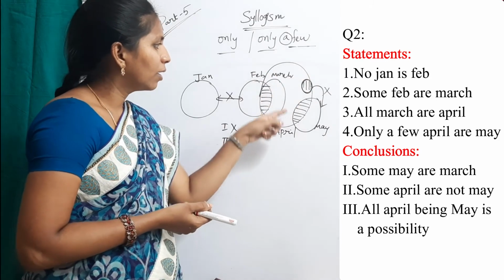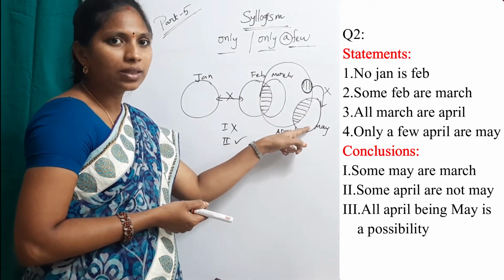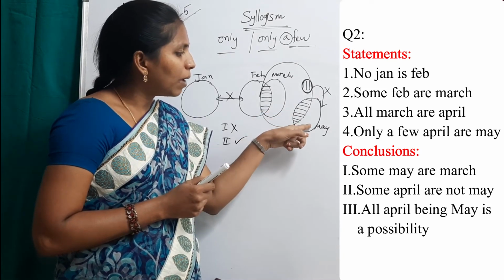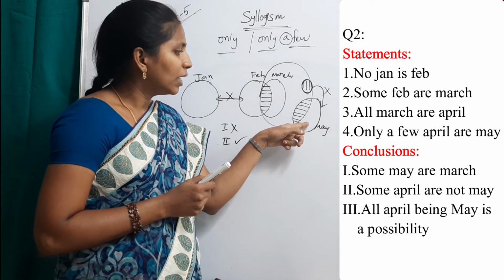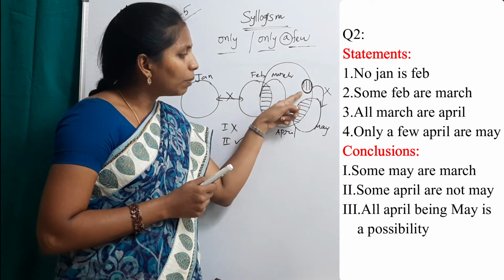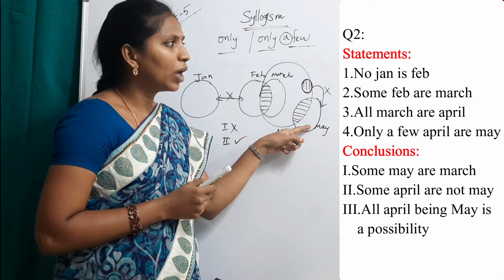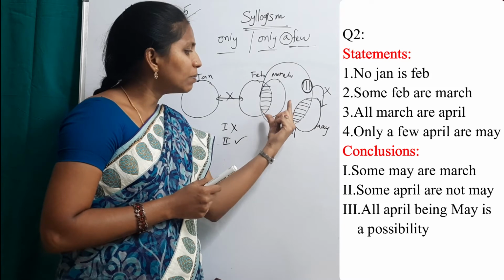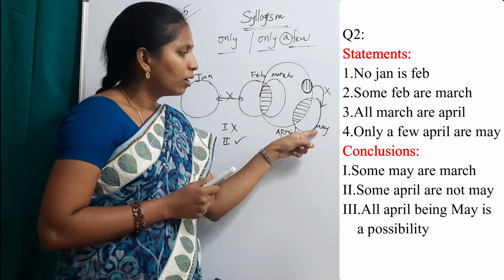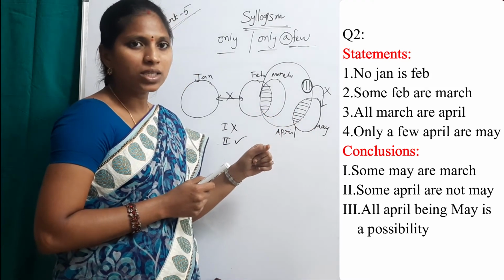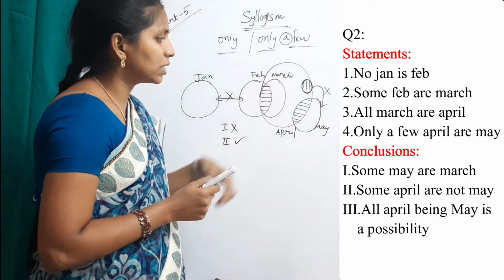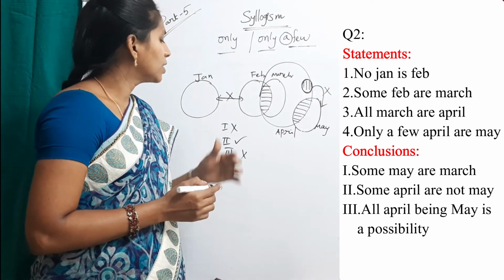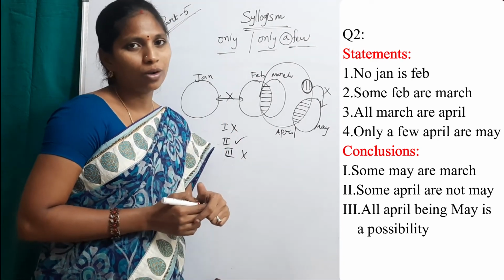Third one, all April being May is a possibility. That is definitely false. Why? Here, some April are not May because of the only a few statement. Then why should we apply possibility? All April being May is a possibility is false because some not is there. That's why third one is false. The answer for second question is only 2 follows.